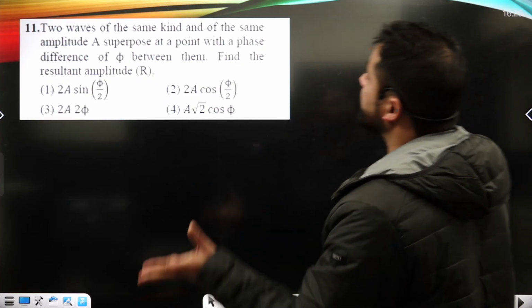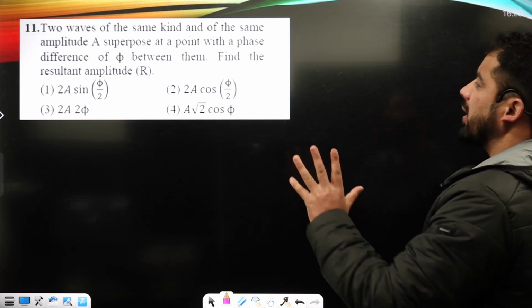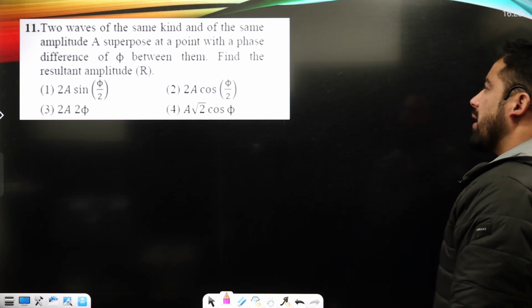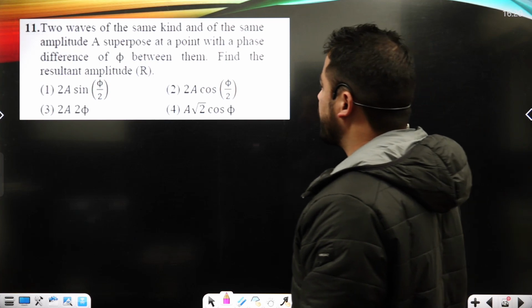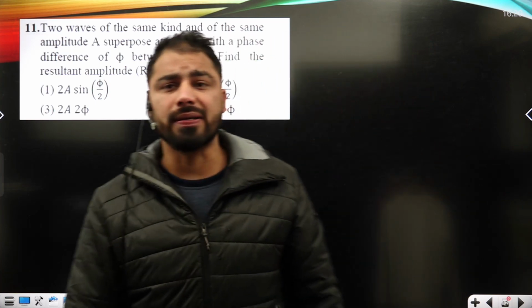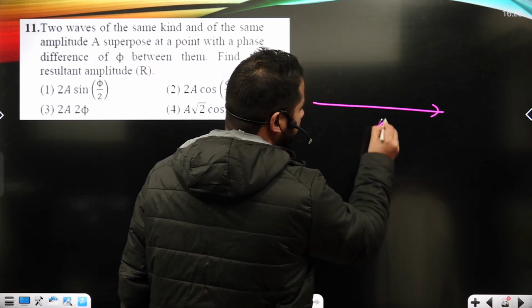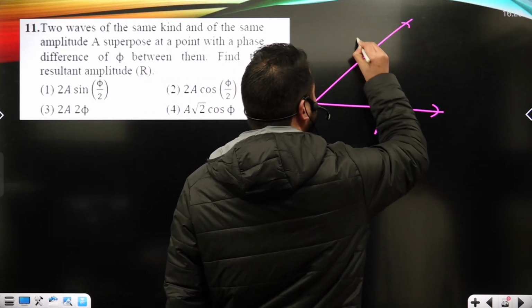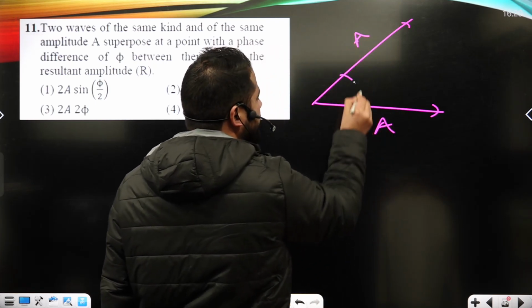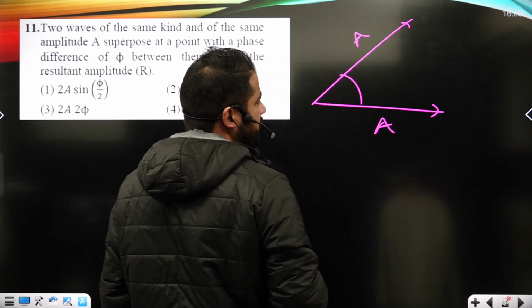So, two waves of the same kind, of the same amplitude a, superimpose at a point with a phase difference phi between them. Find the resultant. Basically two waves are given here with their amplitudes. One wave has amplitude a, another wave has amplitude a as well, and there is a phase difference,